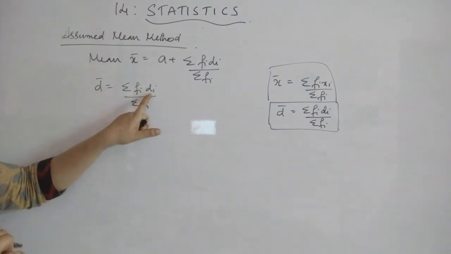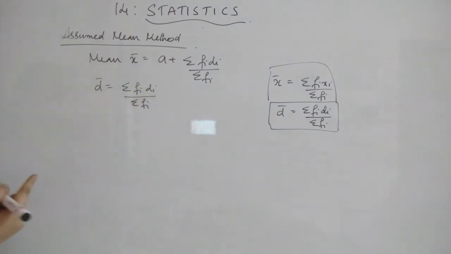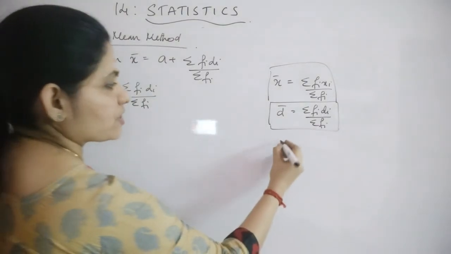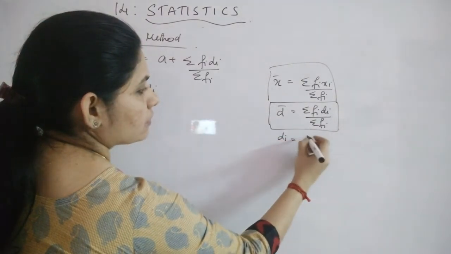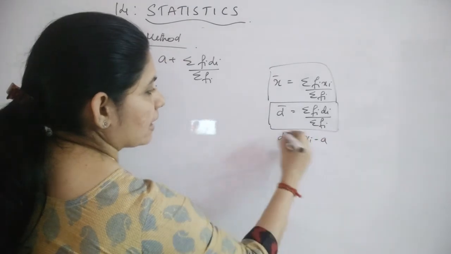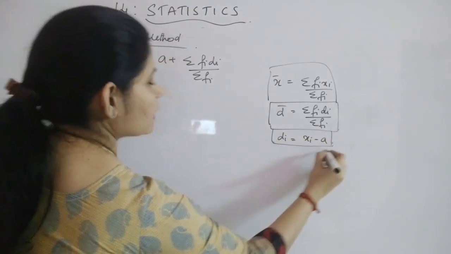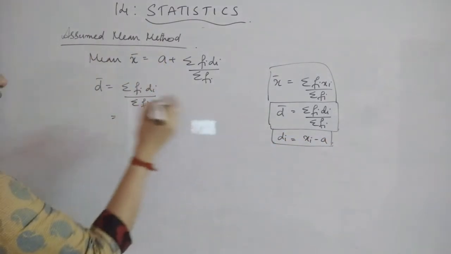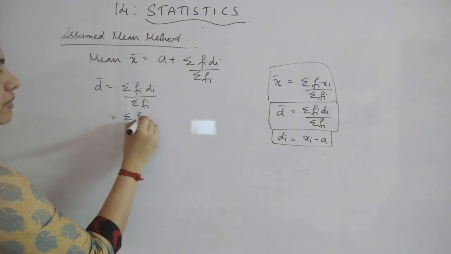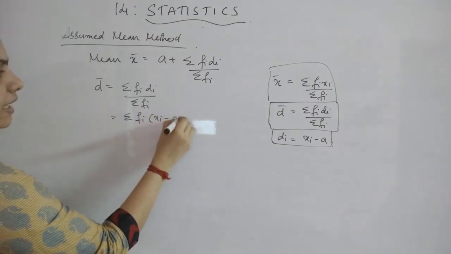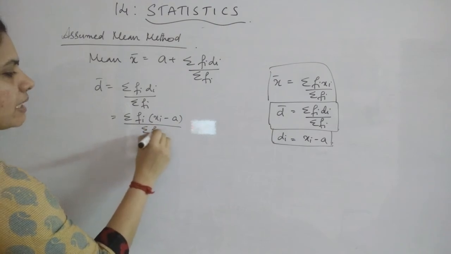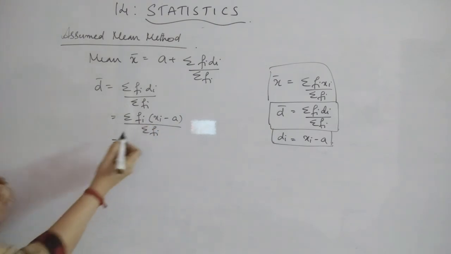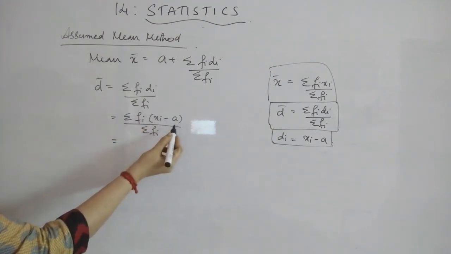Now what was di? It was the deviation from the assumed mean of each of the observations. That means di was xi minus a, right? Now we are just replacing this di with xi minus a, so that you will get sigma fi into xi minus a divided by sigma fi. Now we are just expanding, giving this sigma fi to both the terms in the numerator.